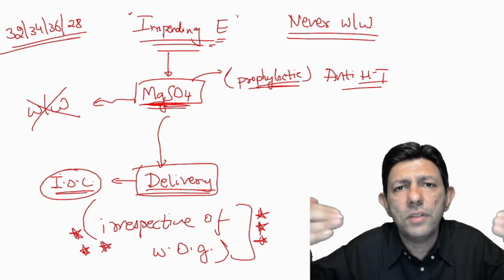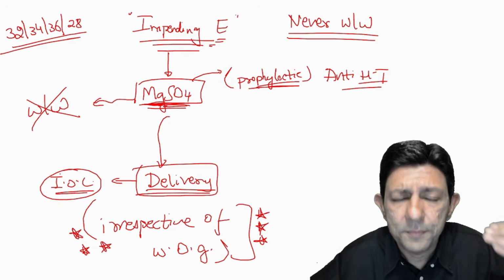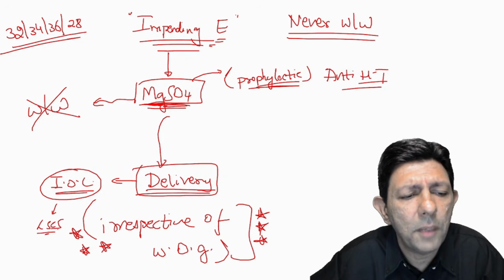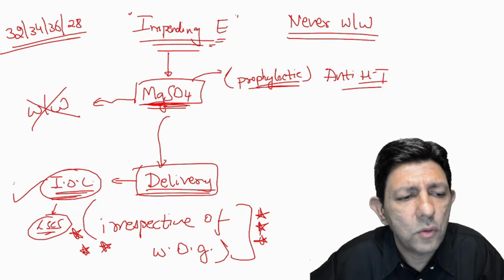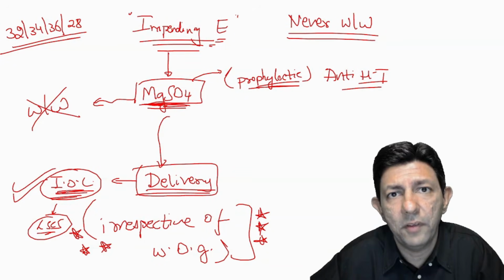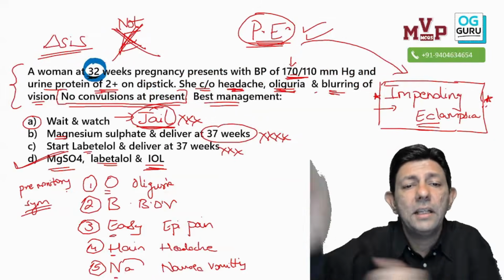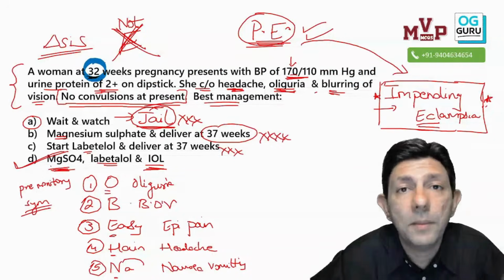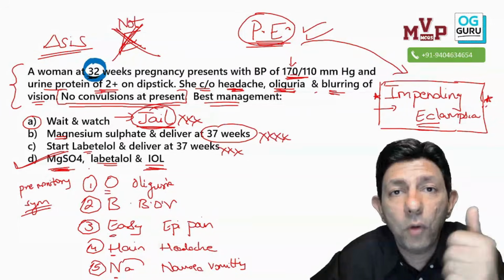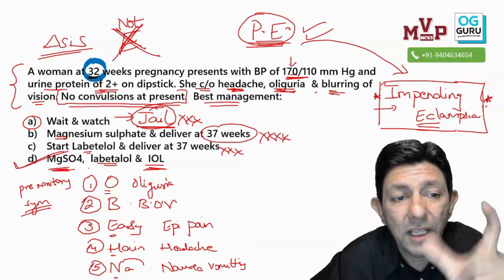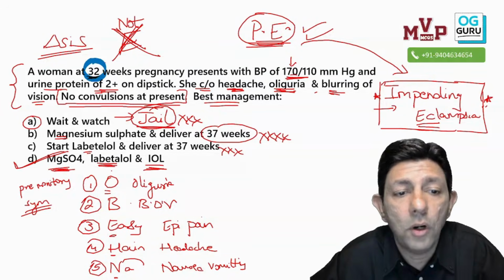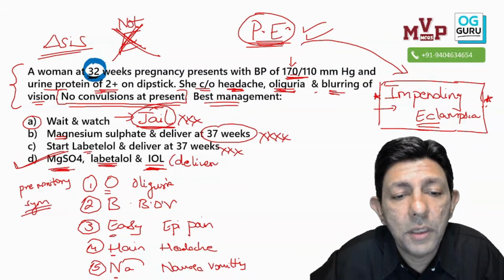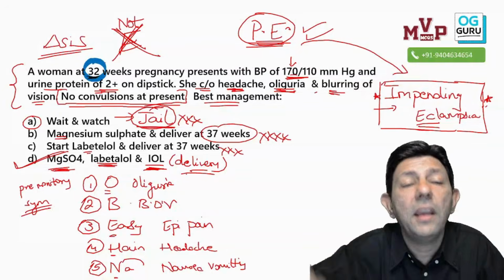If after inducing labor, we are not having a delivery, then if you do LSCS, all that is okay, but first we can try vaginal delivery. So we should do induction of labor first. Is this understood to all of you? So please understand this, never wait and watch. Immediate delivery has to be done. Magnesium sulfate prophylactically, you will comment what is the loading dose and what is the therapeutic range of magnesium sulfate. Labetalol to control the blood pressure, and induction of labor or delivery has to be attempted immediately, irrespective.